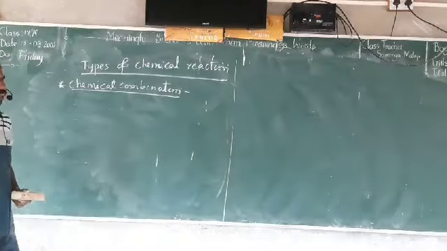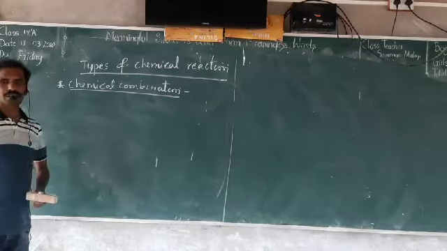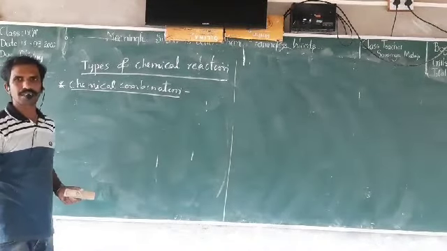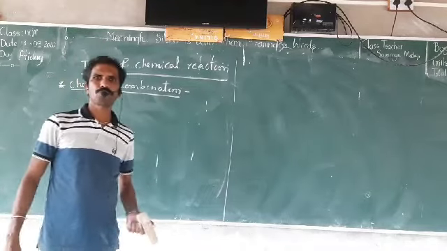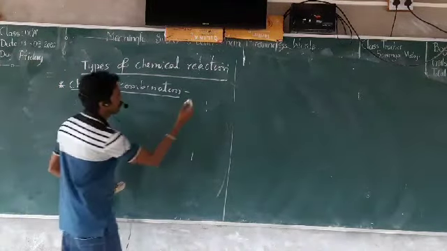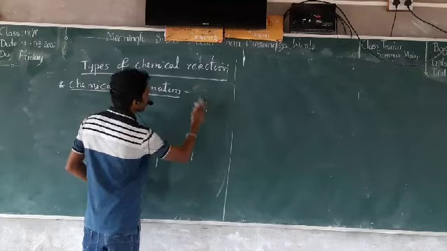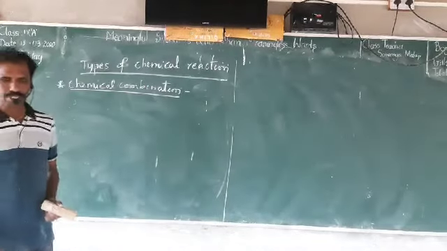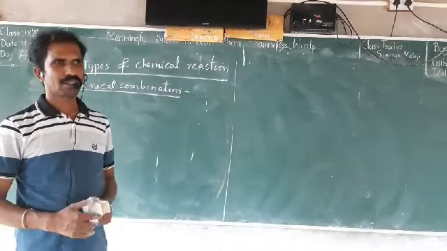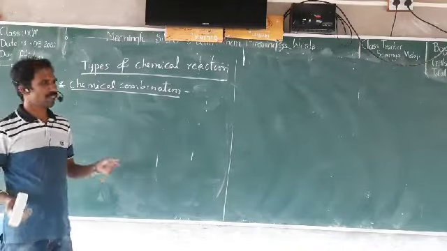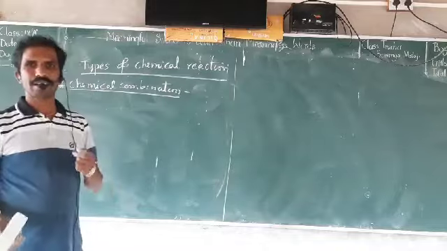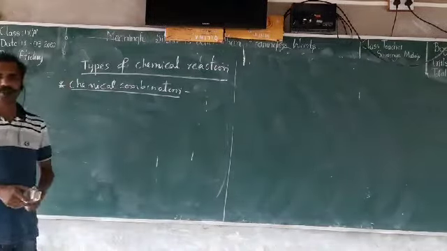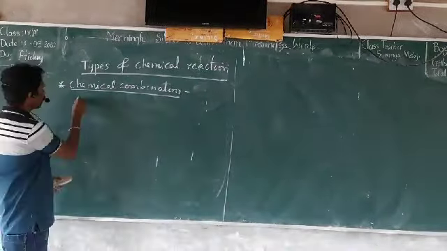Chemical combination is a type of reaction in which two or more elements combine together to form a new product. So this definition is the same as chemical reaction. If you understand the definition of chemical reaction, you can write the chemical combination easily. So, example for that.